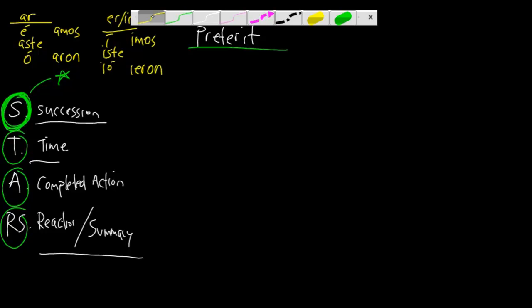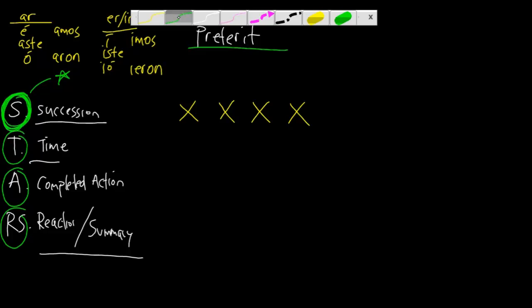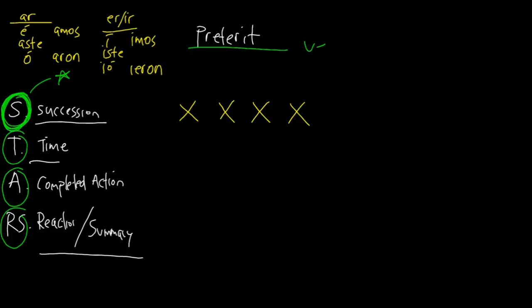Let's just say more than one activity that was completed in the past. So there's activity 1, activity 2, activity 3, and let's do one more for fun, activity 4. Let's use green again because I like the color better there. Okay, so we're going to pretend that yesterday the first thing you did was you woke up and had cereal. And then after you had cereal, you watched TV.